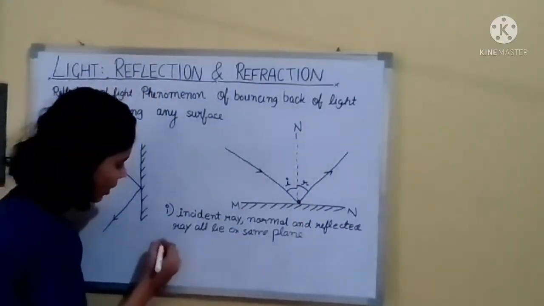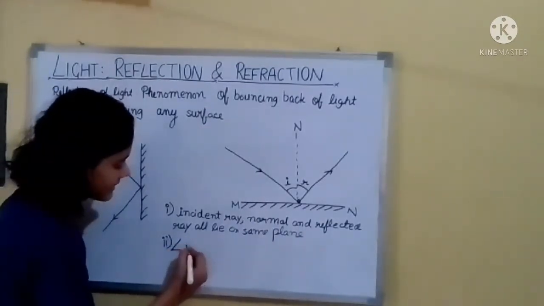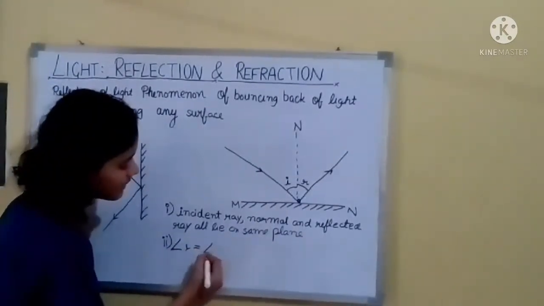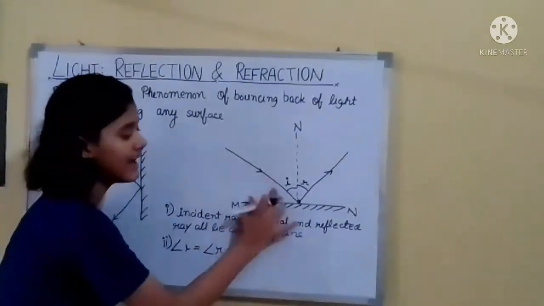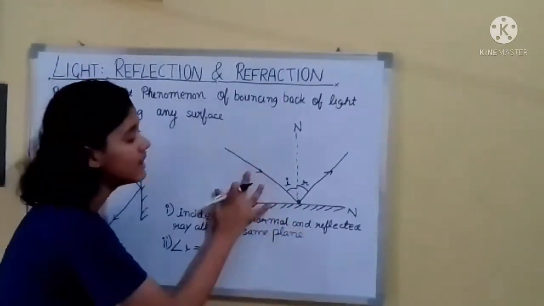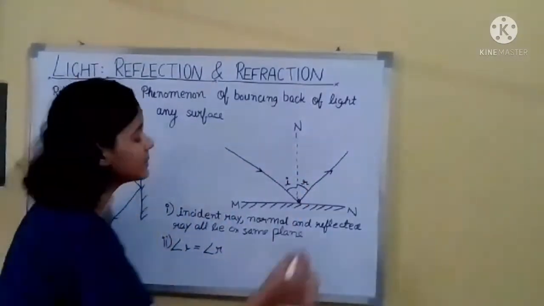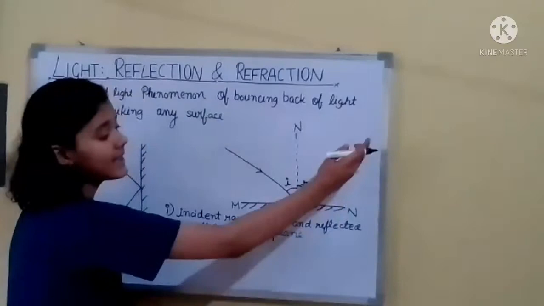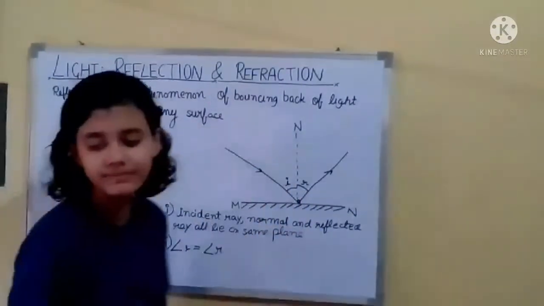Then the next law is that the angle of incidence is equal to the angle of reflection. So the angle of incidence, the angle made by the incident ray and the normal, is equal to the angle of reflection, that is the angle made by the reflected ray and the normal.